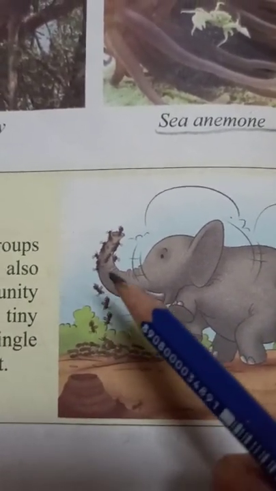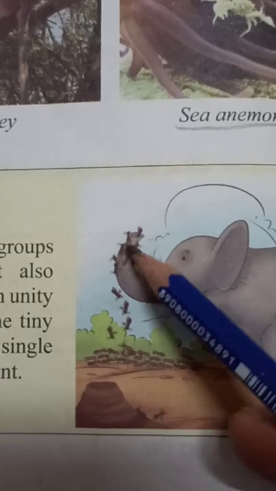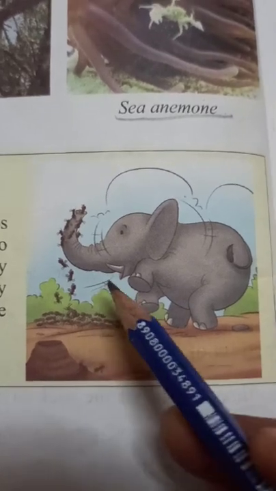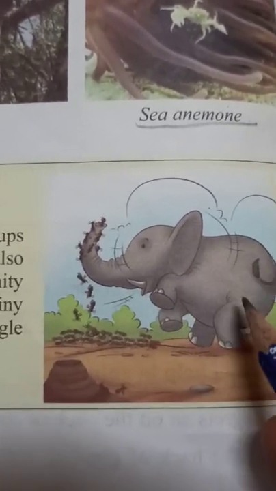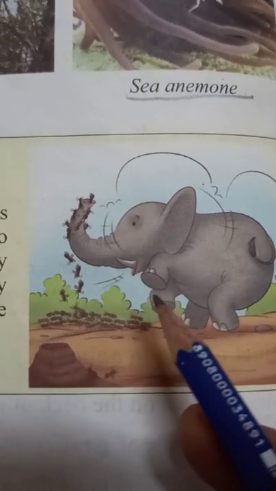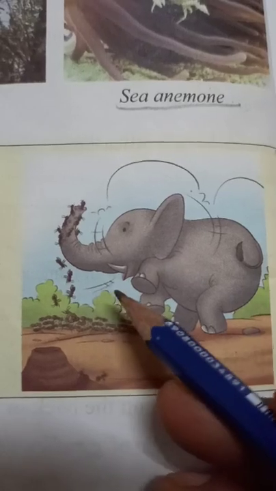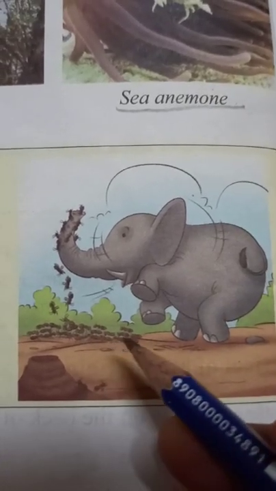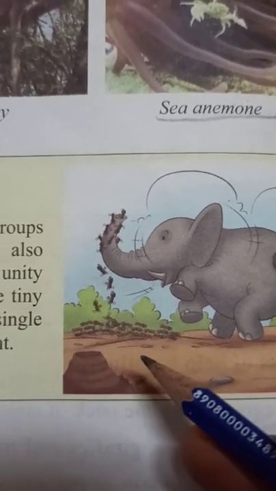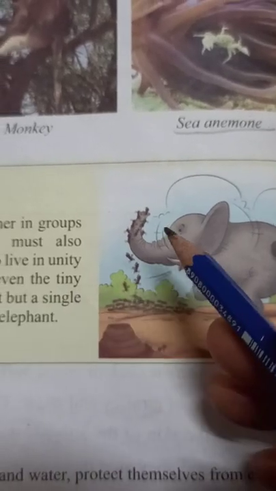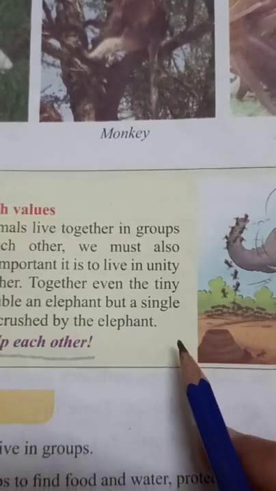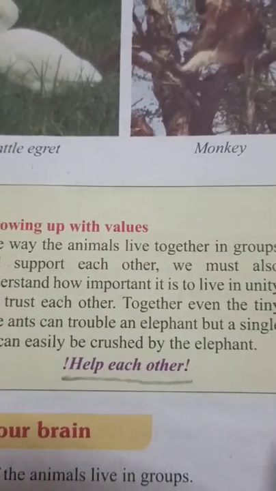Means if so many ants bite on the trunk of an elephant, it can die. But you know that an elephant is a very big, huge animal. So if 2-3 ants, or a small single ant, are alone, the elephant can easily kill it. Understand? So if any creature on the earth lives in unity, nobody can do any harm to them. So children, this is all about our chapter.